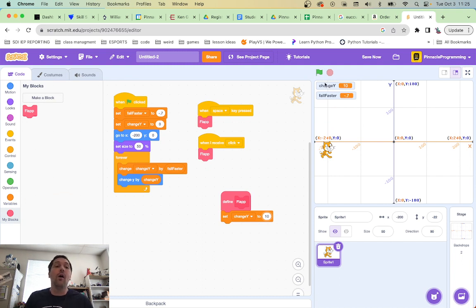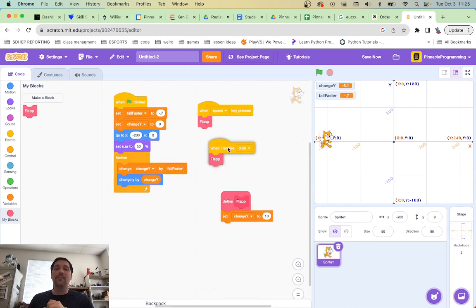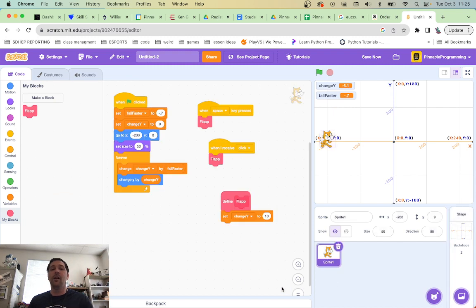And so anyway, what I've got now at this point, and I'm going to stop the recording because we've been going for like 15 minutes, is a cat that can basically jump, and it feels pretty decent going up and down. Not too much code is happening. I did add some code to the cat, and I did add one little thing, when click, broadcasting click, and when I receive click, I'm doing the flap. So that's the only code in the backdrop right now.